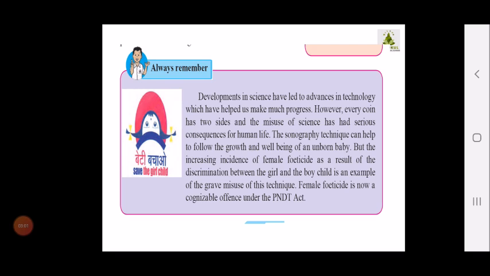Now fetal detection or gender detection of the fetus is avoided all over India. Here you are not able to know the gender, because by using this technology there was a great loss suffered by the girl child a few years before. So now female foeticide is a crime, and a person found involved may face a fine and imprisonment. The authorities can even send the person to jail if found involved in such activities.